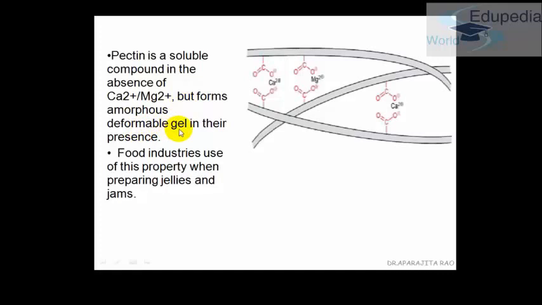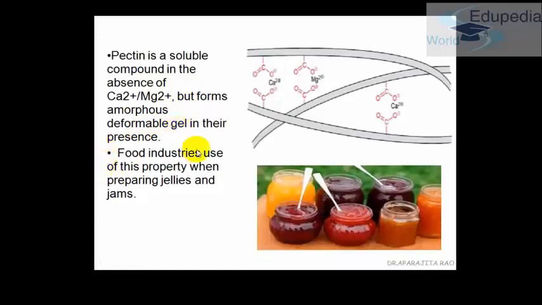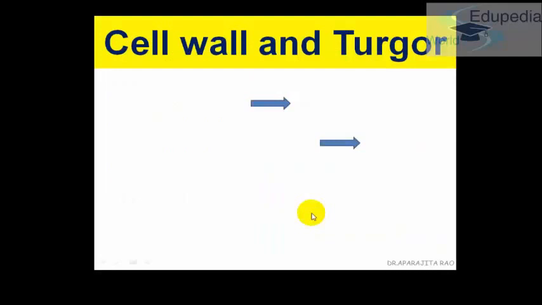And why are we studying this? Because the food industries use this property to make jellies and jams. Again, a very common multiple choice question asked. Now, I hope you have heard my last lecture on cell transport, because if you haven't, you will not get